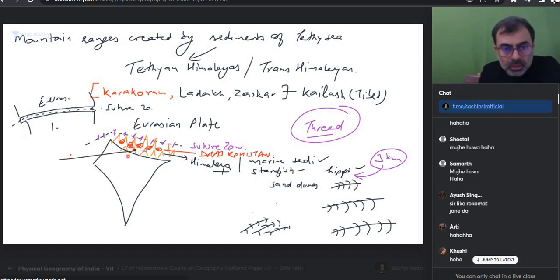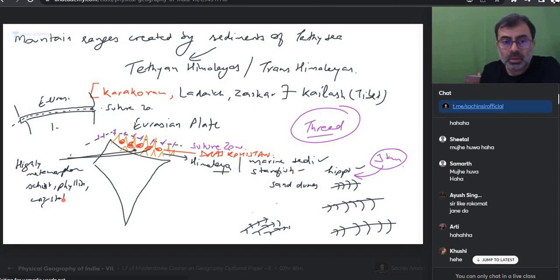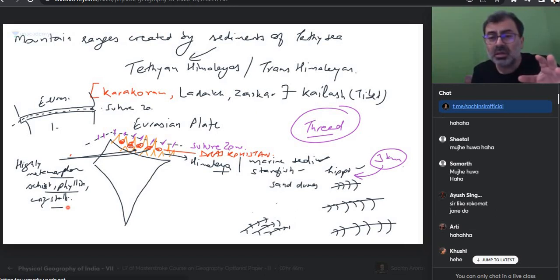Geologists found highly metamorphosed schist, phyllite, crystalline rock. What were they getting until now? Sedimentary rock. And he finds highly metamorphosed crystalline schist and all those things. And he finds that at the peak of Himalayas. There is no explanation. Suddenly, there is no explanation.